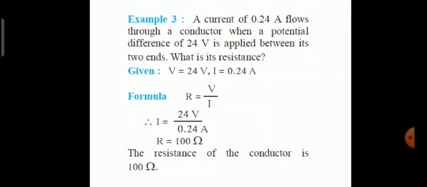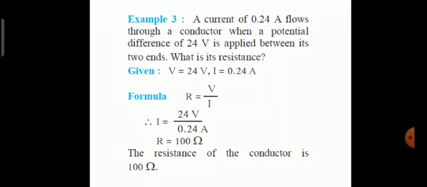So the answer comes as 100 ohm. Because 24 divided by 24 is 1, but in the denominator it is 0 point and it has 2 decimal places. So when it comes from denominator to numerator, it will get multiplied and hence it will be 100 ohm.